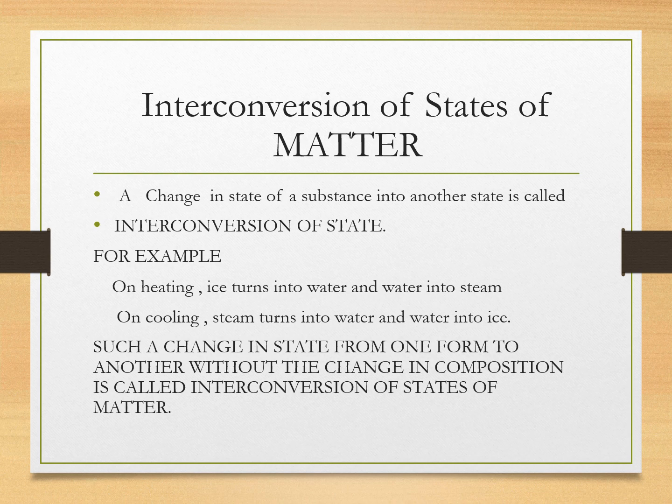But the molecules constituting the ice, water and water vapor are the same. That means their chemical formula and the constituents are the same. Two atoms of hydrogen and one atom of oxygen are present in one molecule of water. So I would like to describe the definition: a change in the state of a substance into another state is called interconversion of state. For example, on heating, ice turns into water and water on further heating will change into steam. And on cooling, steam will turn into water and water will turn into ice.